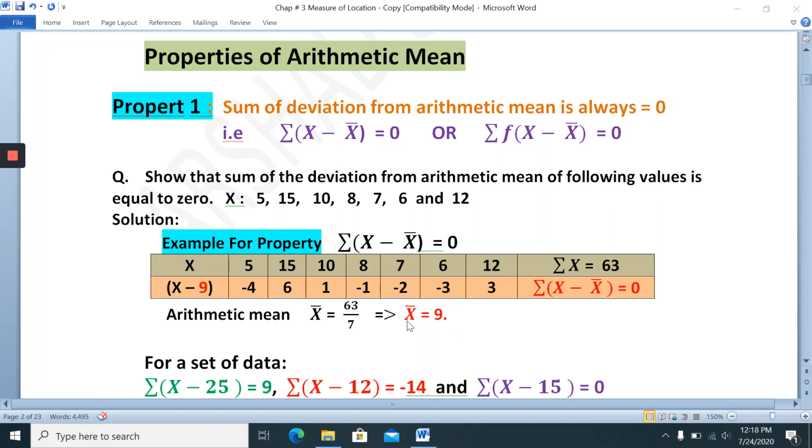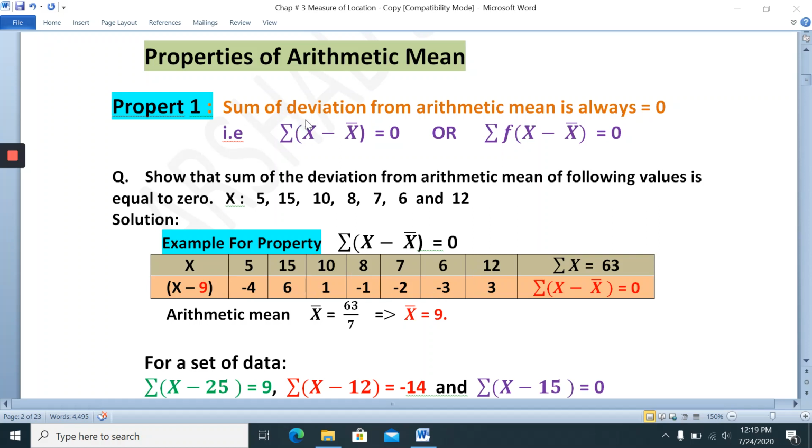Now this x bar is 9, so 9 is the arithmetic mean of this variable. The property is x minus x bar, and x bar is 9, so x minus 9. 5 minus 9 is minus 4. 15 minus 9 is 6. 10 minus 9 is 1, 8 minus 9 is minus 1, 7 minus 9 is minus 2, 6 minus 9 is minus 3, 12 minus 9 is 3. Now these are the deviations.